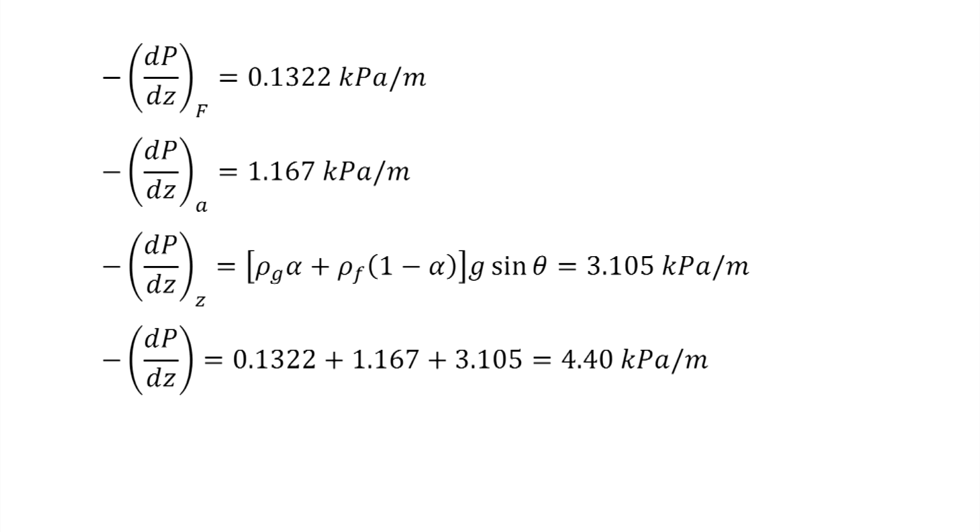So, we get frictional pressure gradient as 0.1322 kilopascal per meter, acceleration pressure gradient 1.167 kilopascal per meter, and the gravitational pressure gradient as 3.105 kilopascal per meter. Then when we add all these pressure gradients, we get the total pressure gradient as 4.40 kilopascal per meter.